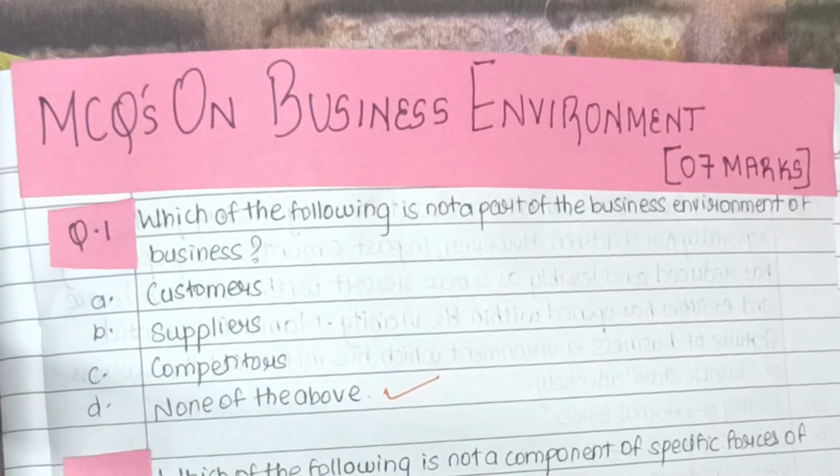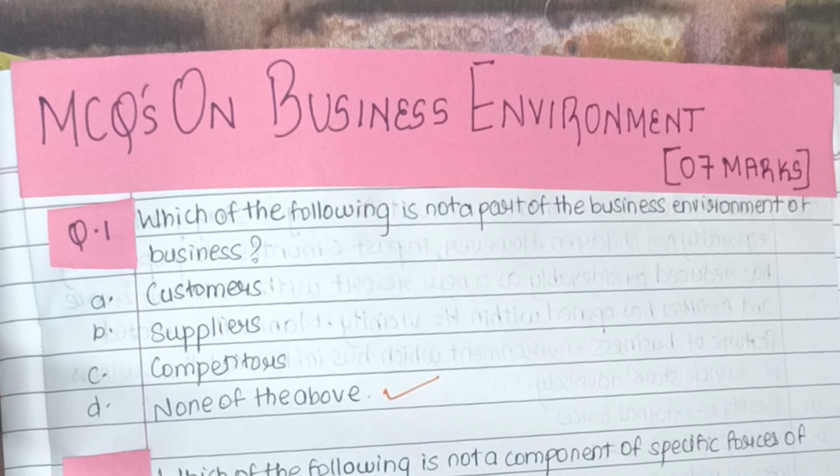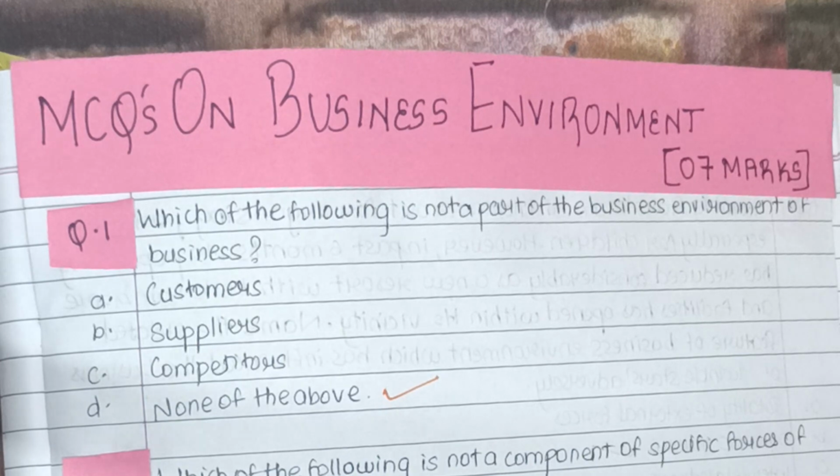So these were some of the important multiple choice questions on this unit, that is business environment. It comprises 7 marks. This chapter is quite huge, and it's also a little trickier compared to the other chapters, because there are certain terms that you really need to understand very well. If you compare other chapters like planning, organizing, or staffing, then this chapter is comparatively difficult.